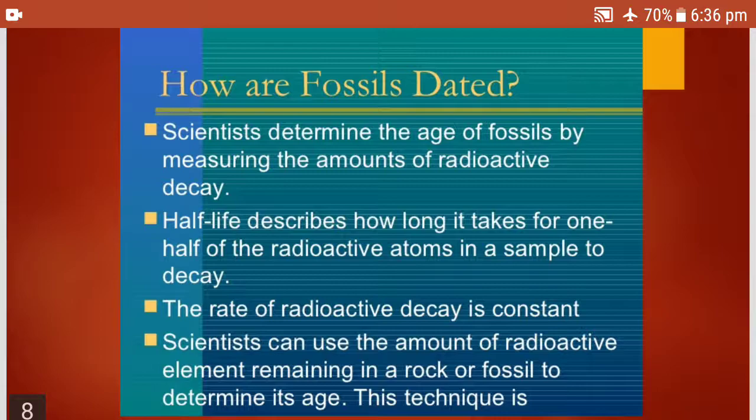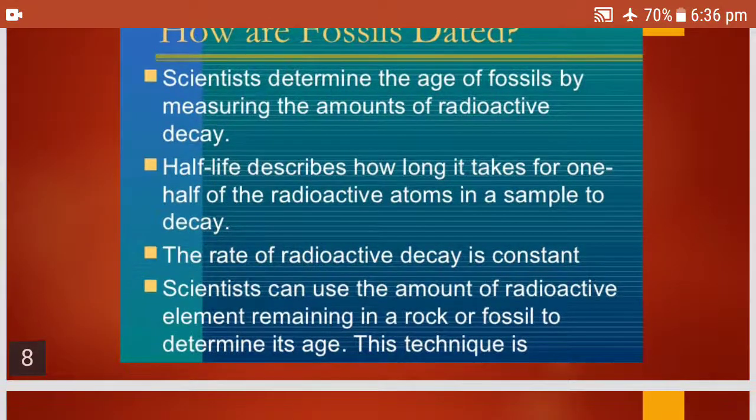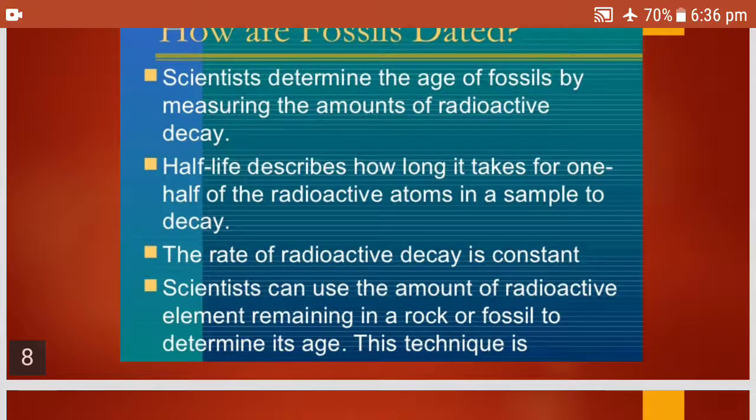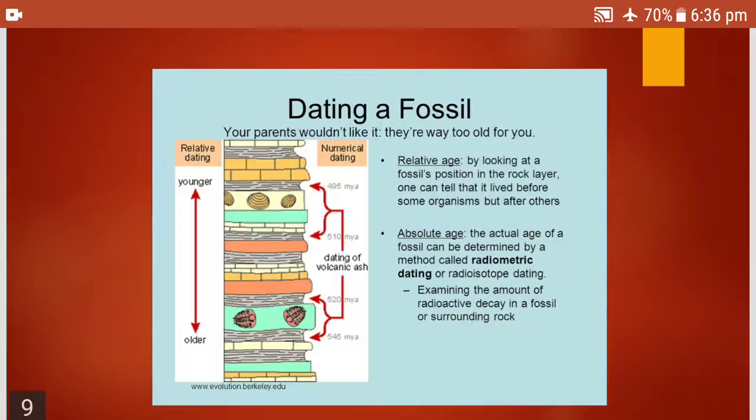Scientists determine the age of a fossil by measuring the amount of radioactive decay. Half-life describes how long it takes for one half of the radioactive atoms in a sample to decay. The rate of radioactive decay is constant. Scientists can use the amount of radioactive element remaining in a rock or fossil to determine its age. This technique is called the carbon dating method, where we use the isotopes of radioactive elements such as carbon, uranium and potassium. Remember, carbon, uranium and potassium isotopes are used. They are the radioactive elements.